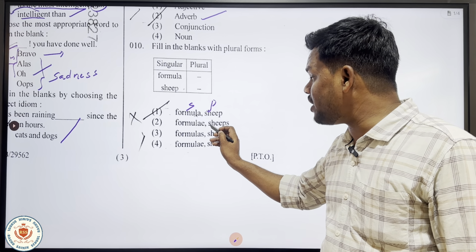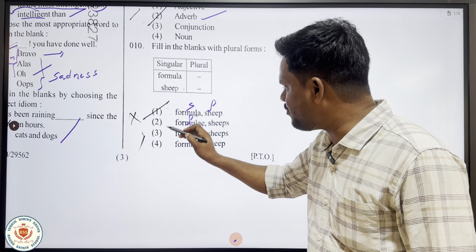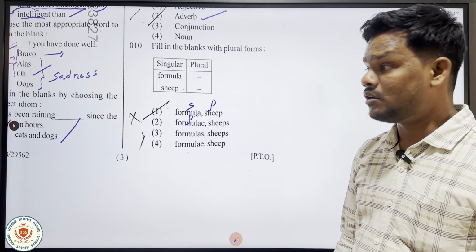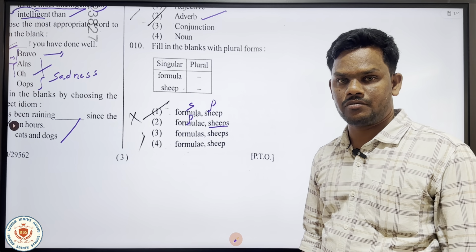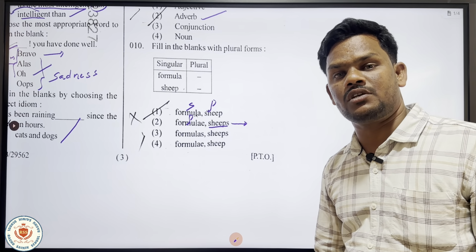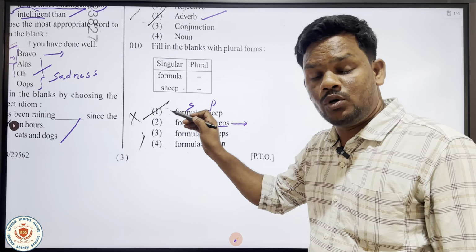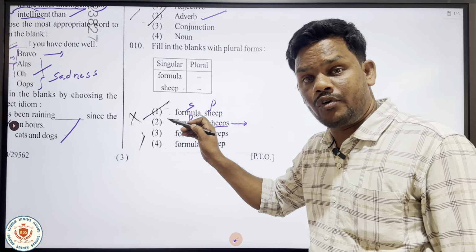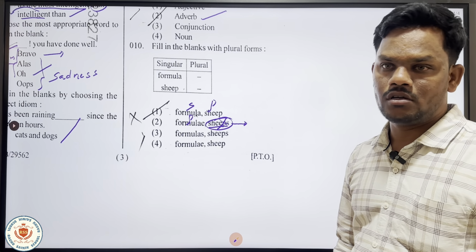Next, formulae and sheeps. Of course, formulae is the plural form of formula. But sheeps, we don't have the word sheeps in English. If we can use the word sheeps, it is nothing but different types of fish. But here it is required to have the plural form of only one sheep. So sheeps is wrong. So option 2 also doesn't match the question.